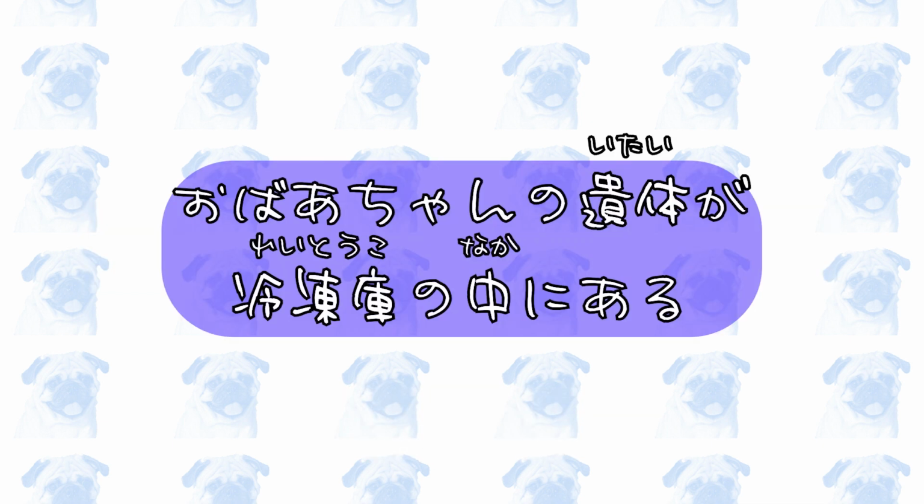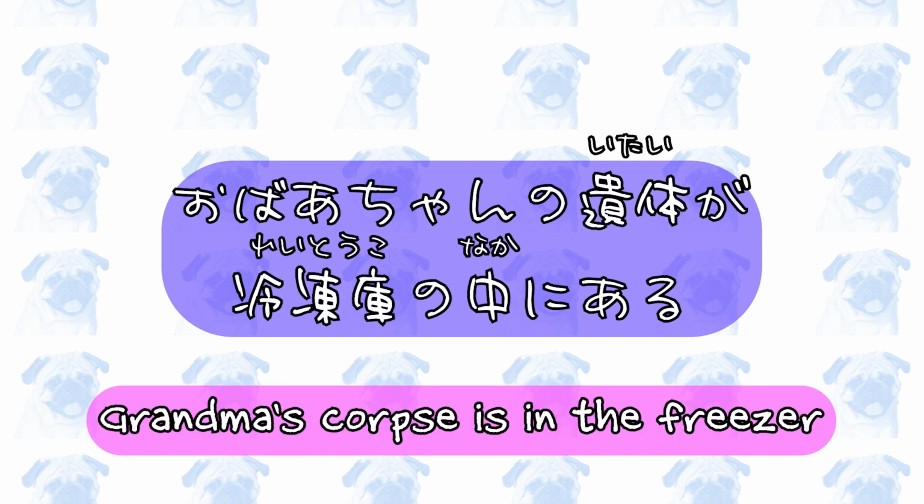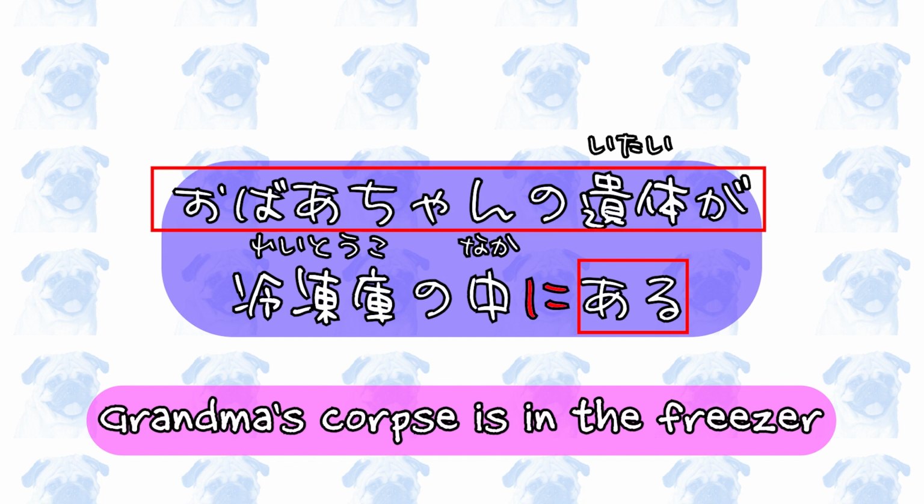Here's another example. おばあちゃんの遺体が冷凍庫の中にある。Grandma's corpse is in the freezer. In this sentence, に follows the noun phrase 冷凍庫の中, the inside of the freezer. The verb ある is used in this case because the subject おばあちゃんの遺体, grandma's corpse, is no longer alive.